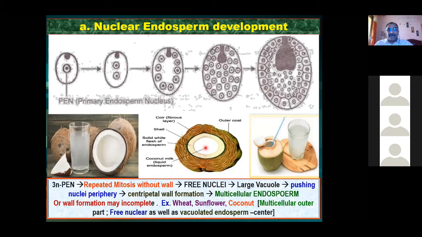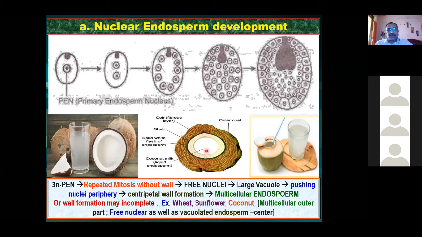But in the center, you see there is an open area in which liquid is there. That is what you are drinking. देखिए, this coconut water, what you are drinking. What is that? That is also endosperm. Okay, that is liquid endosperm. Okay, are you getting me? So what kind of endosperm is it? Free nuclei are there, or we can say it is liquid. Because of the free nuclei, this all provides nourishment to the developing embryo.